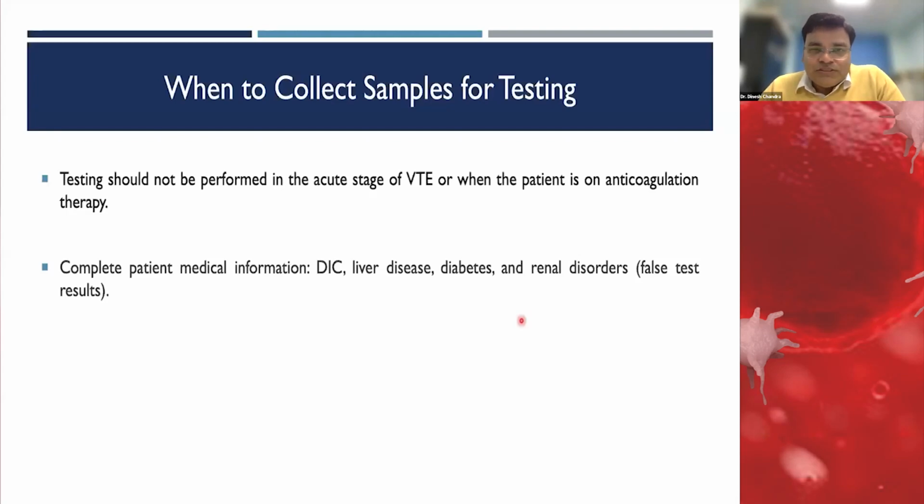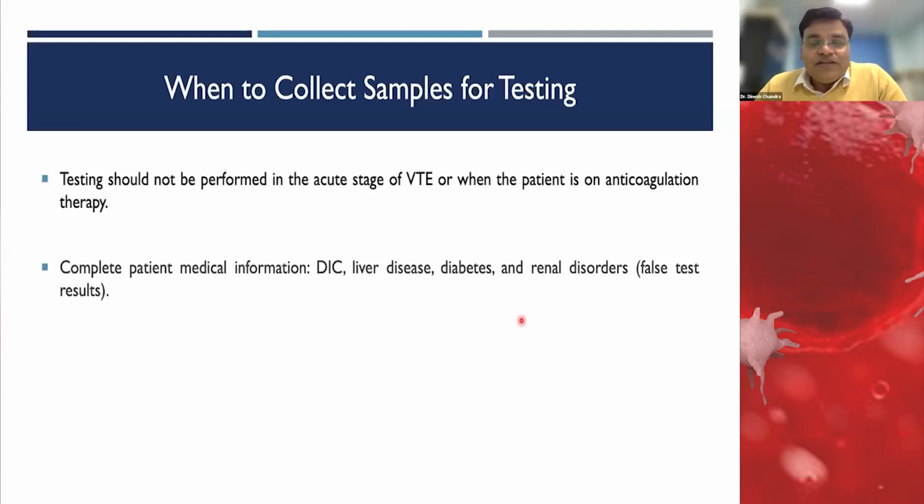So the question comes, when should we collect the samples? Testing should not be performed in the acute stage of thromboembolism or in any patient who is on anticoagulant therapy. The reason is there is usually consumption of these different proteins or factors, or an increase of other factors, which can give you false positive or false negative results.